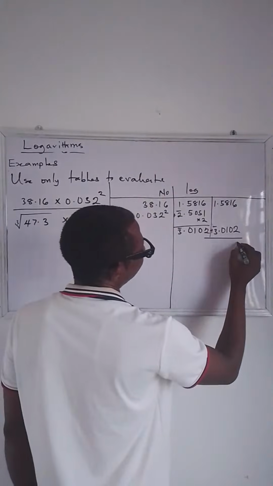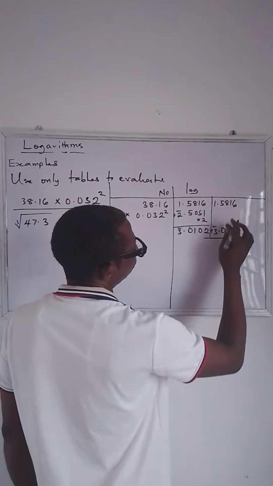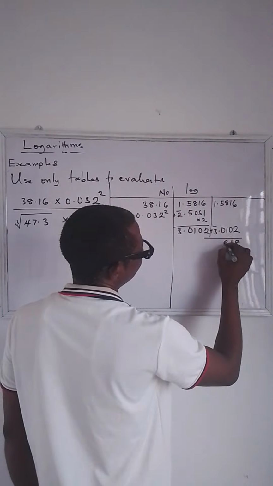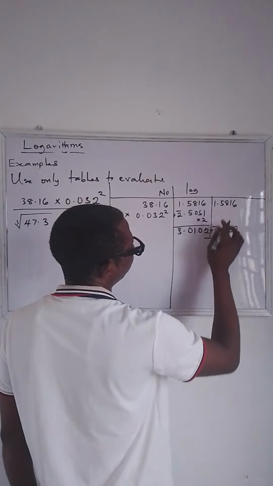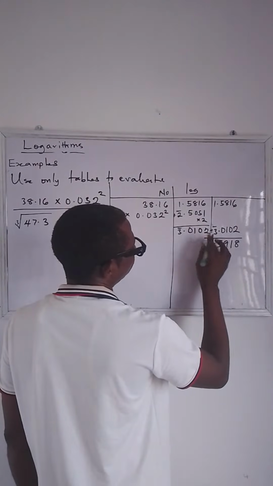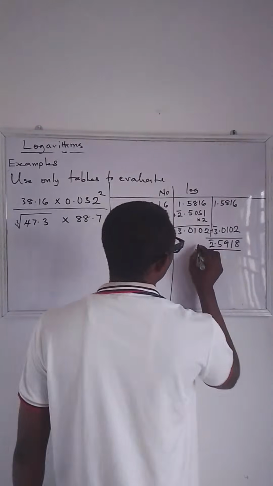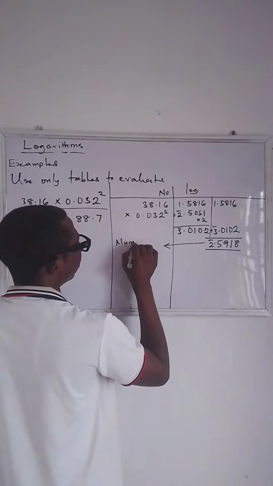You have 8, then 8 plus 1, that's 9, 5 plus 0, that's 5, and then 1 plus bar 3, that's bar 2. So that is what we have for the numerator.